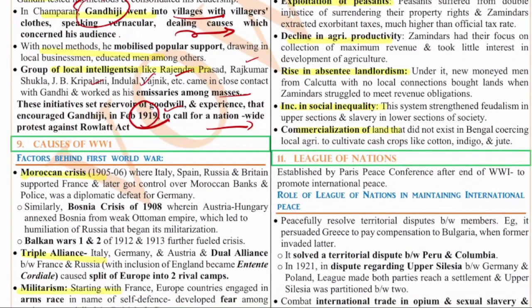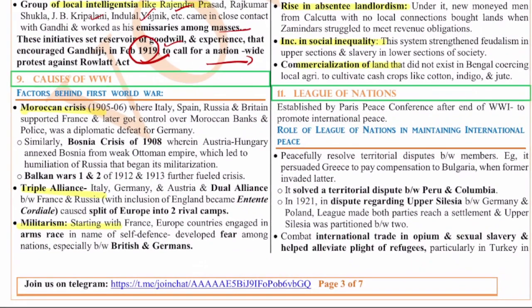Right. So let's move on to the ninth question. The ninth question is on the causes of World War I. As I told already, world history is important for 2023, and definitely questions are going to come, because in 2022 there were no questions from this. So in 2023, definitely questions are going to come from world history. So you have to be prepared.